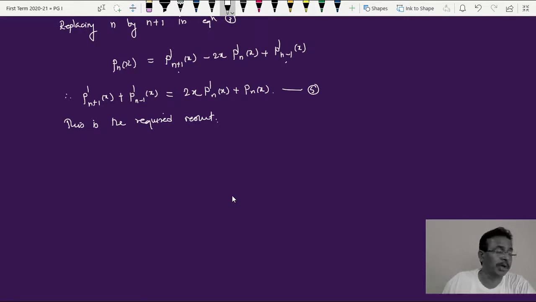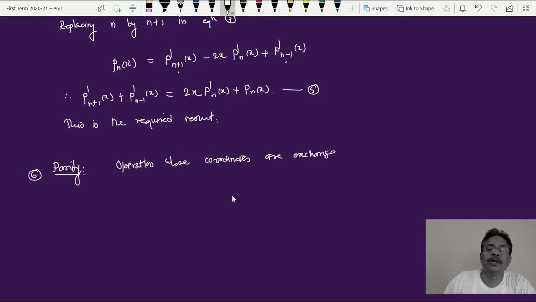Now the sixth important property is called parity. Yesterday we talked about this. Parity is an operation where coordinates are exchanged. Now we are taking only one dimension. In general x is replaced by minus x, y is replaced by minus y, and z is replaced by minus z. This is called space inversion.